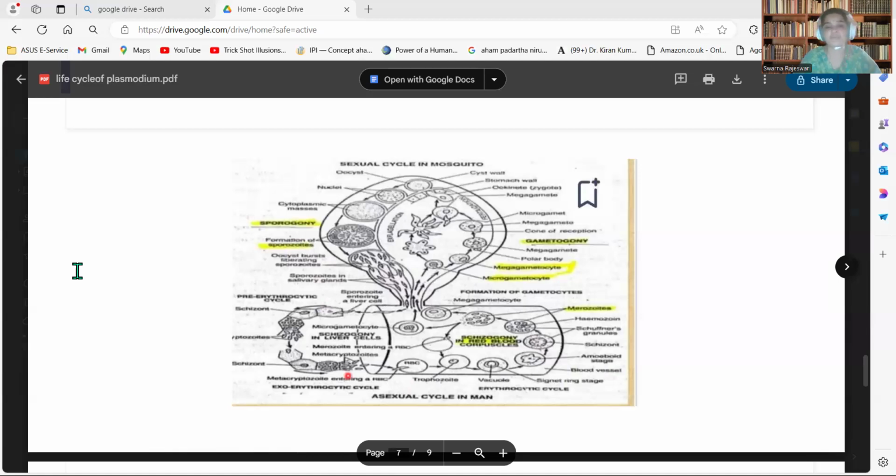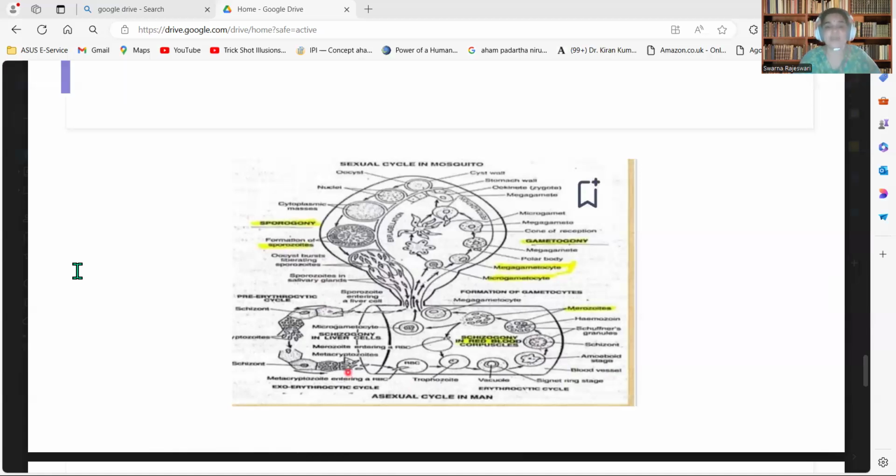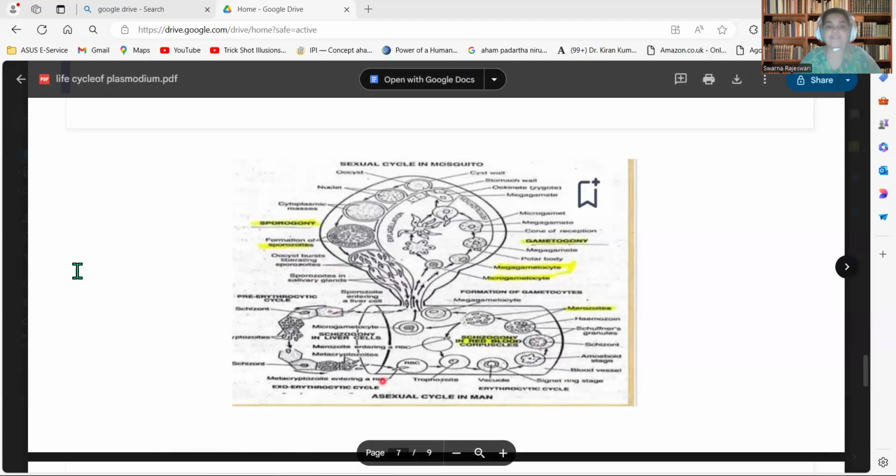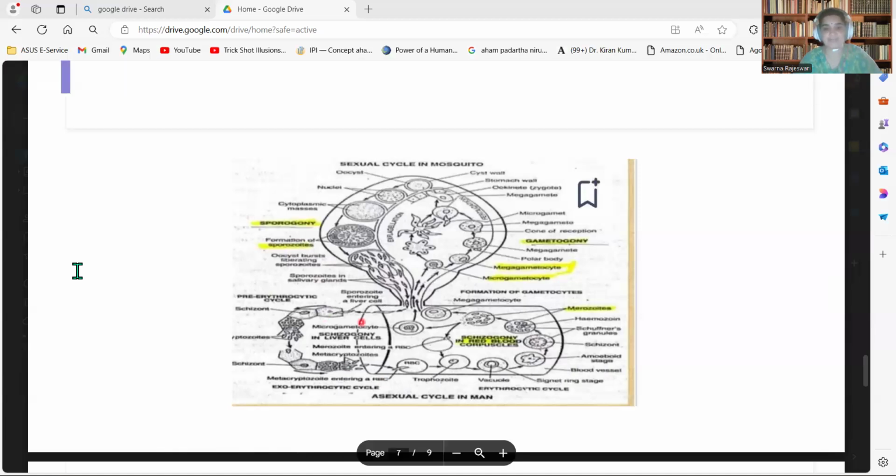Here, there are two types of periods: the prepatent period as well as the incubation period. What is the prepatent period? The entry of the sporozoite into the liver cell, and again the entry of the cryptozoites into the liver cell, we call the prepatent period.